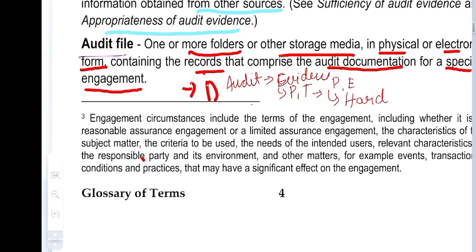So all of these, even if you have paper, that is audit evidence; electronic form, that is audit evidence. The audit file, and whatever it contains, comes under one or more folders. These all make up the audit file.